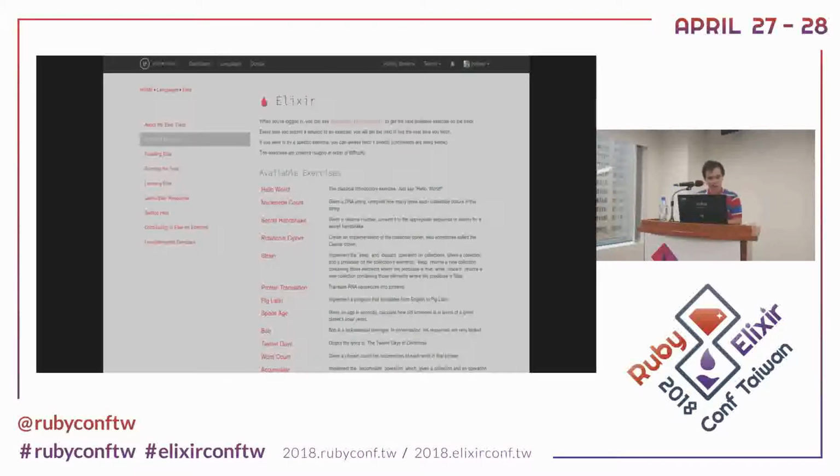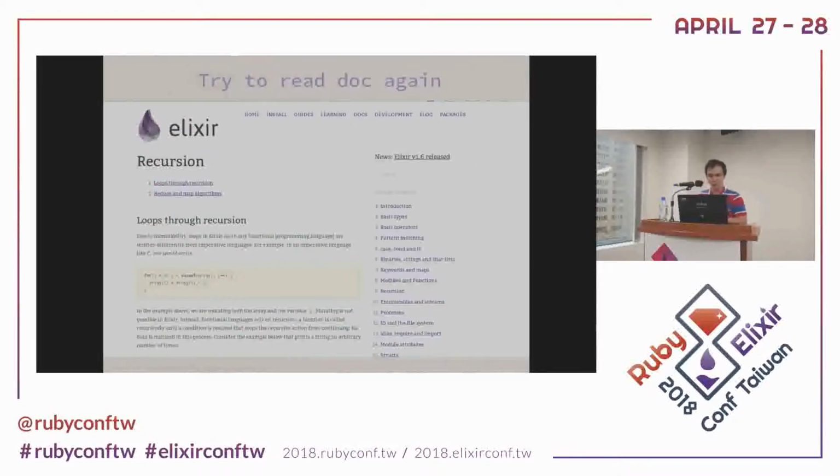So you read all of it and start trying to practice. I think you will go to Exercism to try to write your first hello world. And then maybe you try Advent of Code, 2017, 2016, and then you have some problems. So you go back to read that again. Oh yeah, I'm really sure I understand recursion, but I'm not writing it very well. I still have some problems.